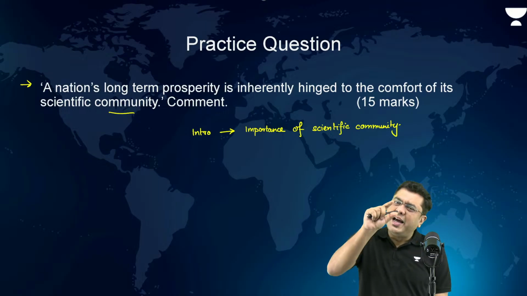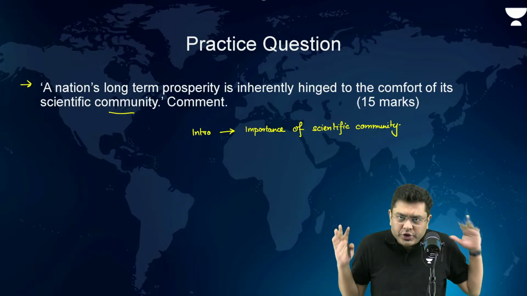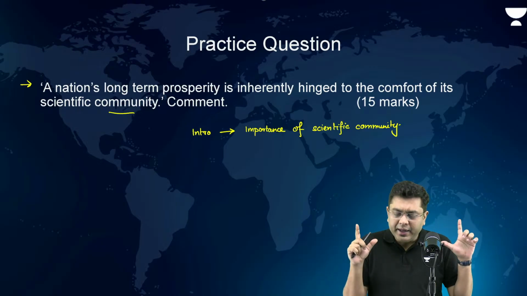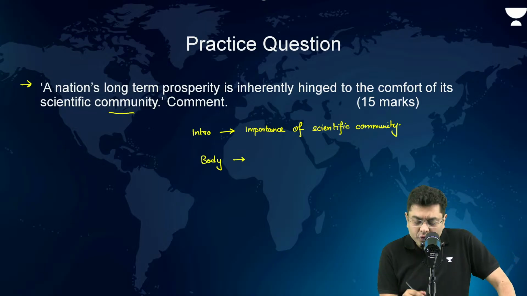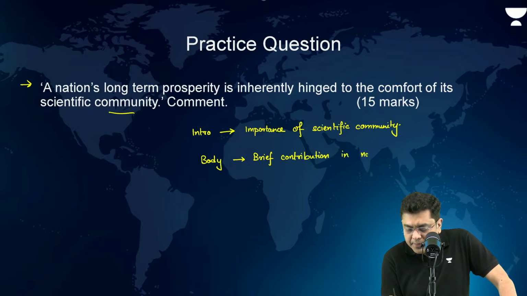So, your introduction has to be brief, 20 to 25 words. That's it. Please don't enlarge your introduction to be 50, 60 words itself. 20, 25 words, give a break. After that, in the body portion, talk about the contributions of science. Very briefly, right? Brief contribution in nation's development. Okay? Talk about it very briefly.